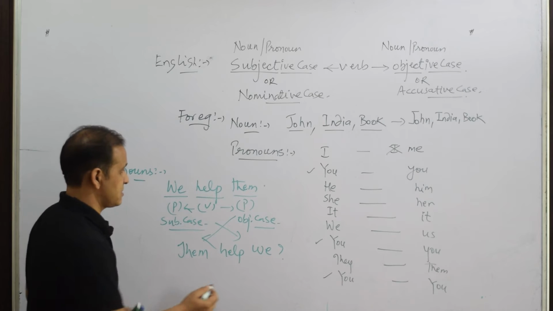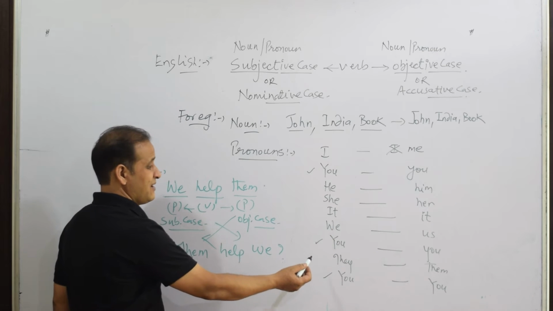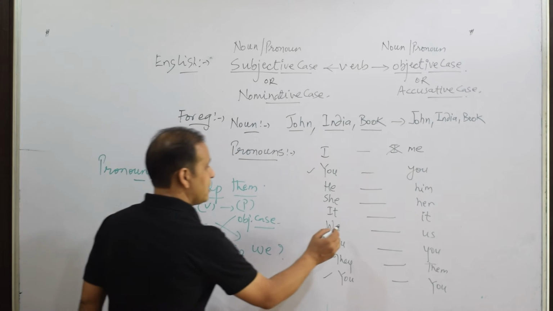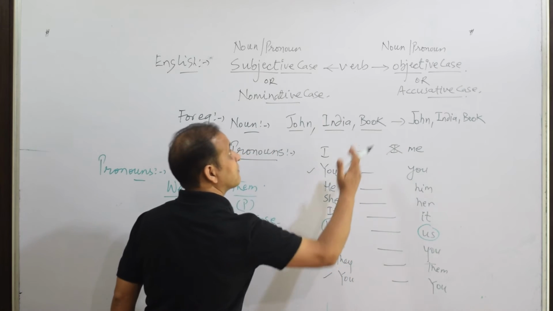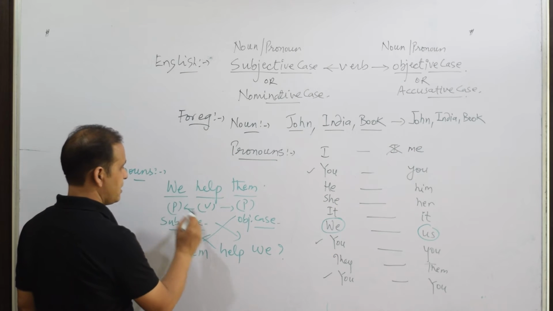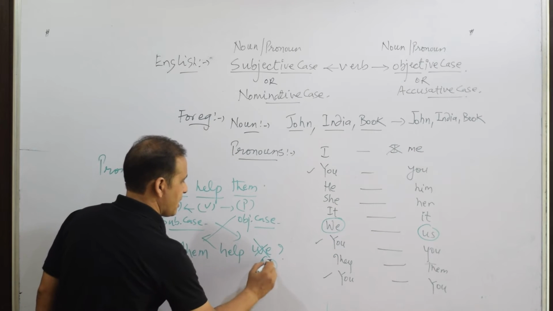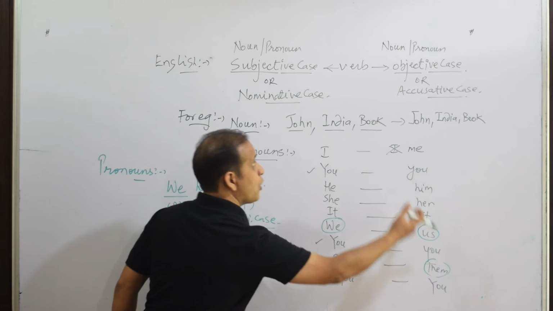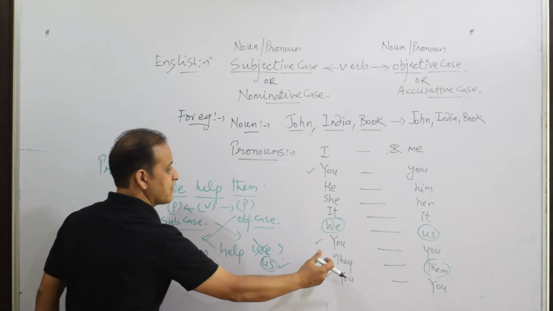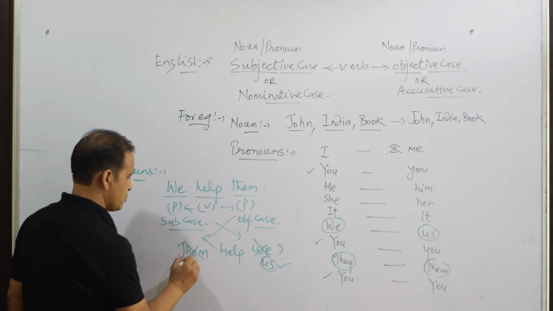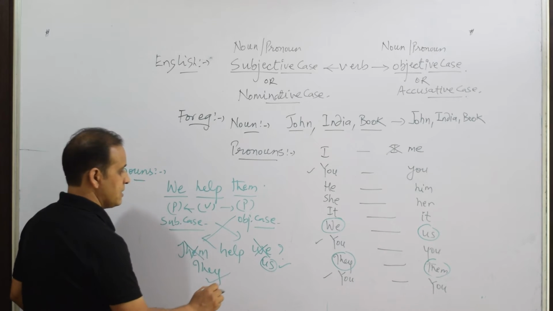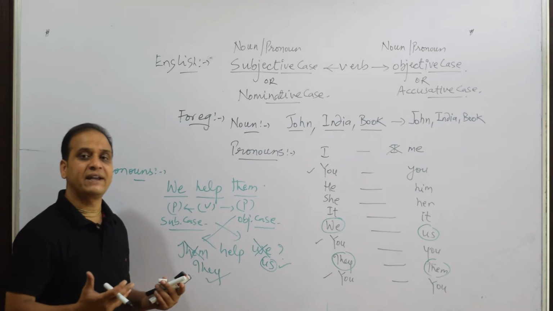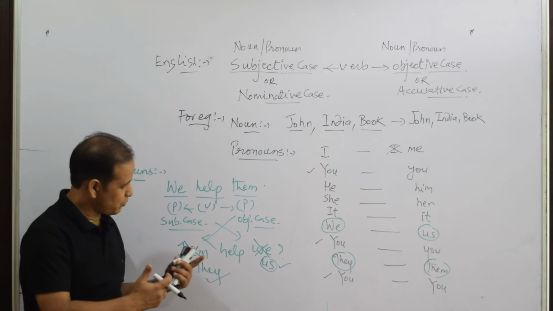Why? Because this rule says that pronouns do change with the change of their cases. Like we will become us after the verb. So this is we and it will be us after the verb. And them, which is the objective case, if you write it before the verb, you will have to write it they. So it will be they. So now it is correct. They help us. So these changes you don't find in case of nouns, but in case of pronouns you will find.